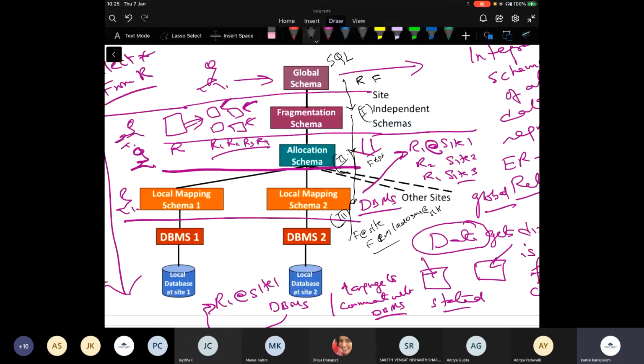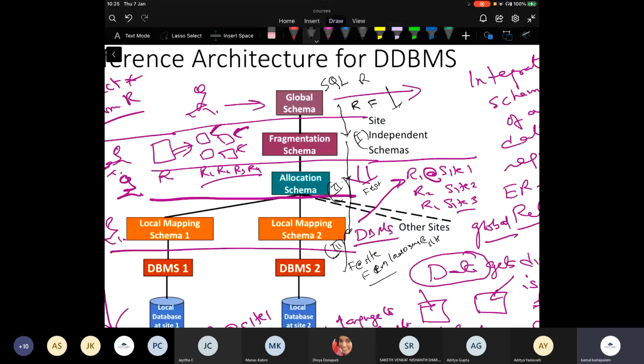Start thinking about some of these things, and on Monday's class we will relook at some of these aspects. You now know what it will contain for horizontal fragmentation and for vertical fragmentation, so start thinking about it.